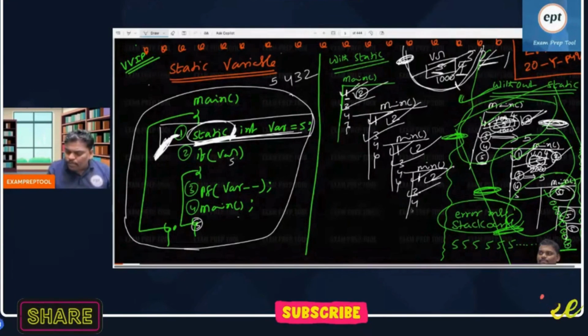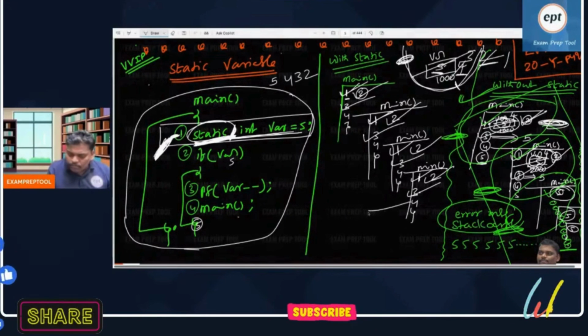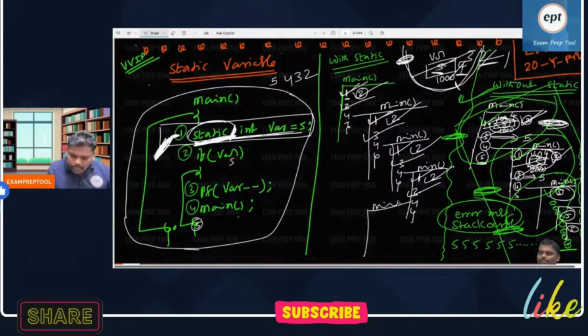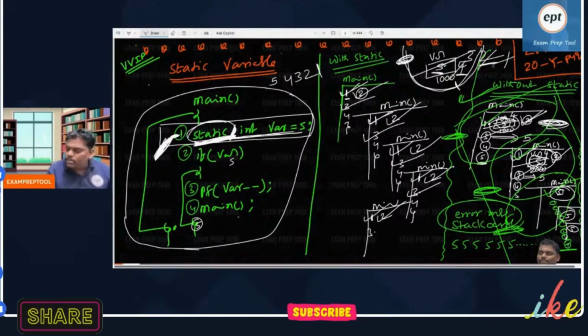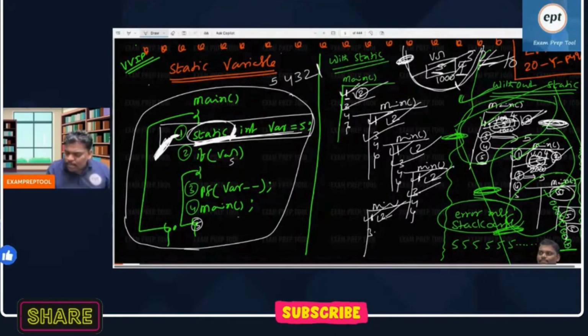Can you see the fourth line? What is the fourth line? Main again called. Now everyone listen. Fourth line, main again called. First line, skip it. Second line, value 1, if 1, correct. Third one, print 1. Then afterwards it became 0. Everyone observe. Third one, printing over, then it became 0.